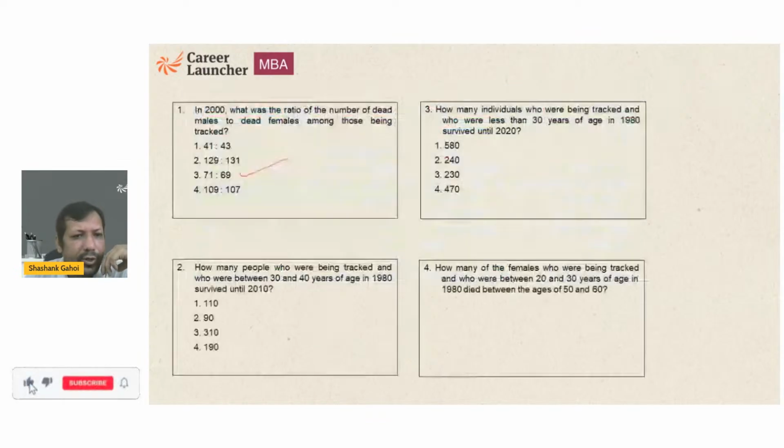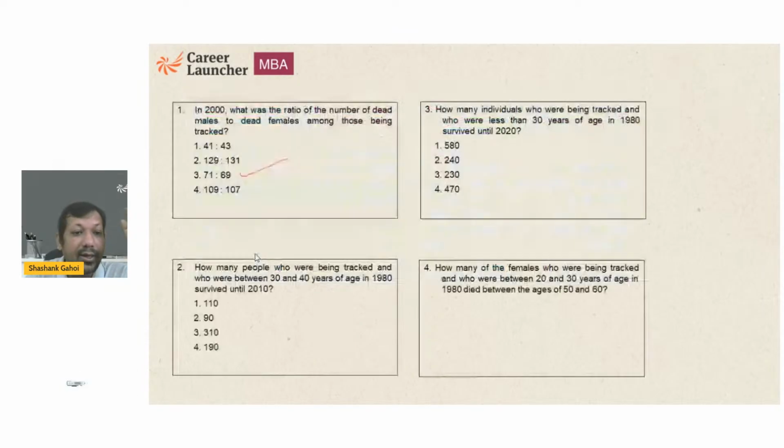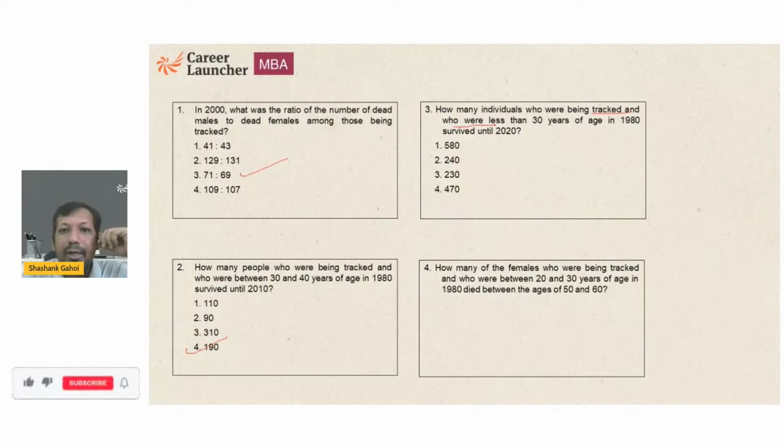90. Are we talking about males? No, we are talking about in total. So this is 90 males and 100 females. So what is the total number of people who are still alive? That is going to be 100 plus 90. That is going to be 190. So answer of this question is directly going to be option. Nothing much to do.